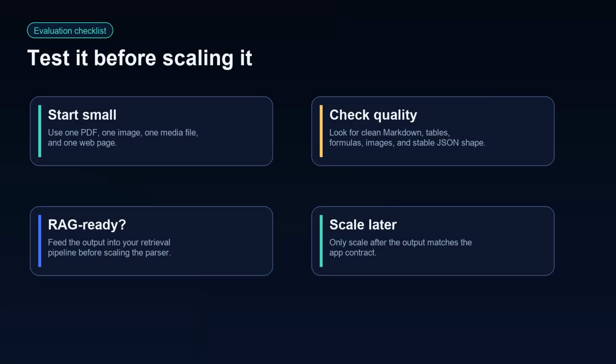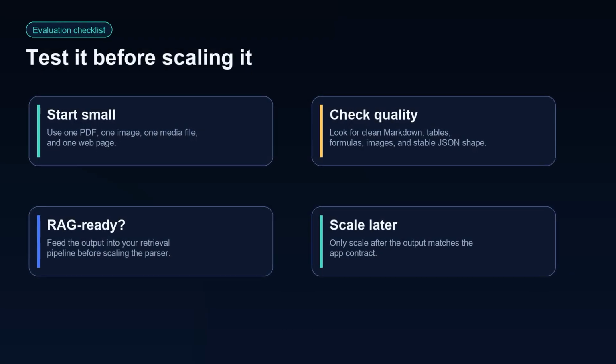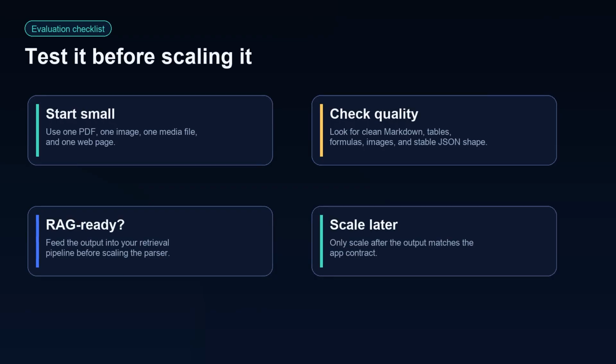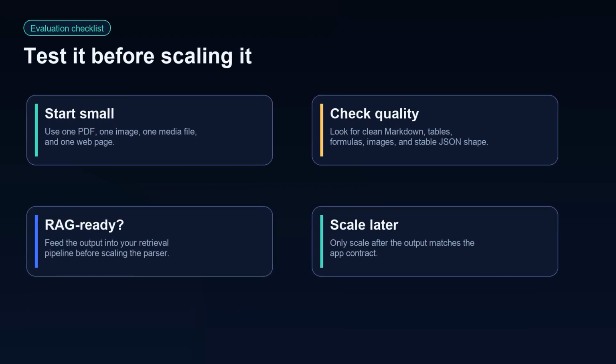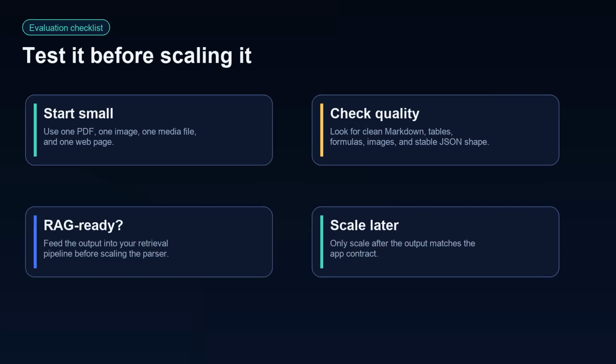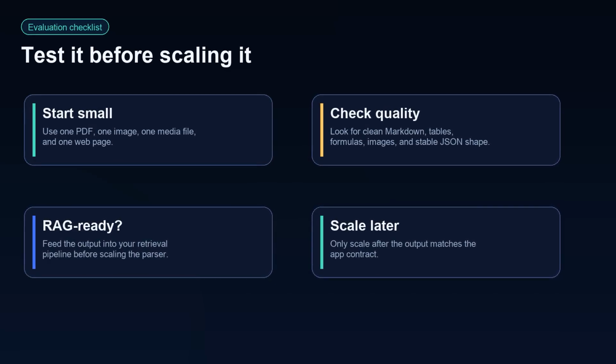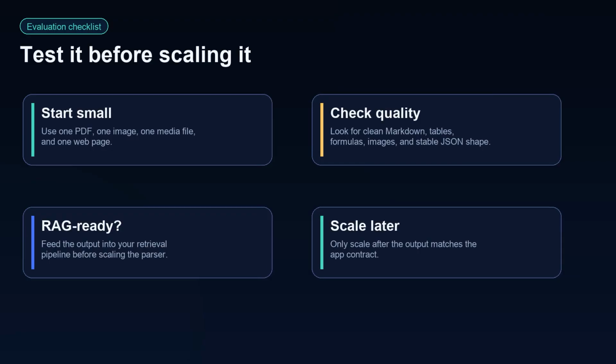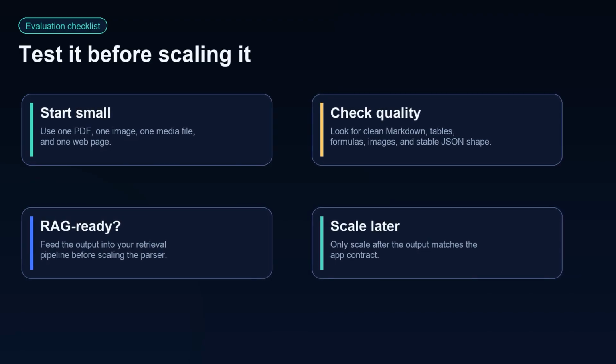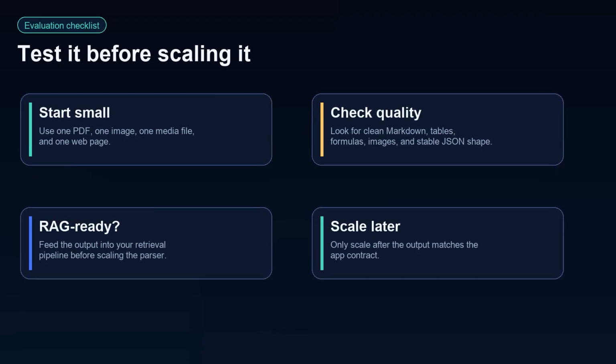If you're evaluating this for your own stack, start small. Test one representative PDF, one image, one audio or video file, and one web page. Check whether the Markdown is clean enough for retrieval, whether tables and formulas survive, and whether the JSON shape matches your application before you scale it.